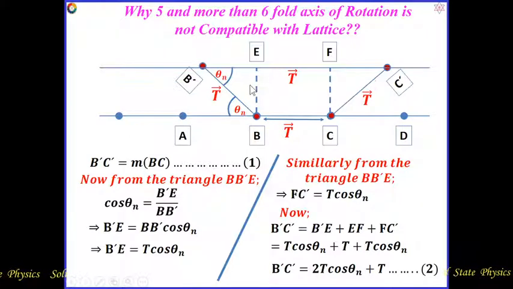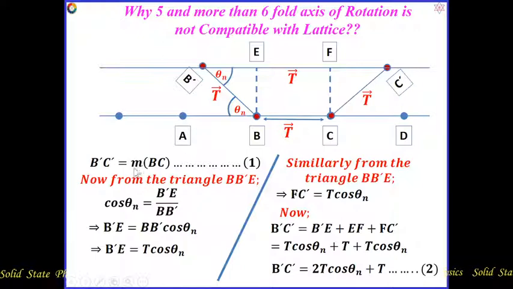Here we expect that however we rotate the lattice, where the A point goes here and D point goes here, the B dash to C dash distance should be an integral multiple of this translation vector. That means B dash C dash should be equal to M times BC, where M is an integer.